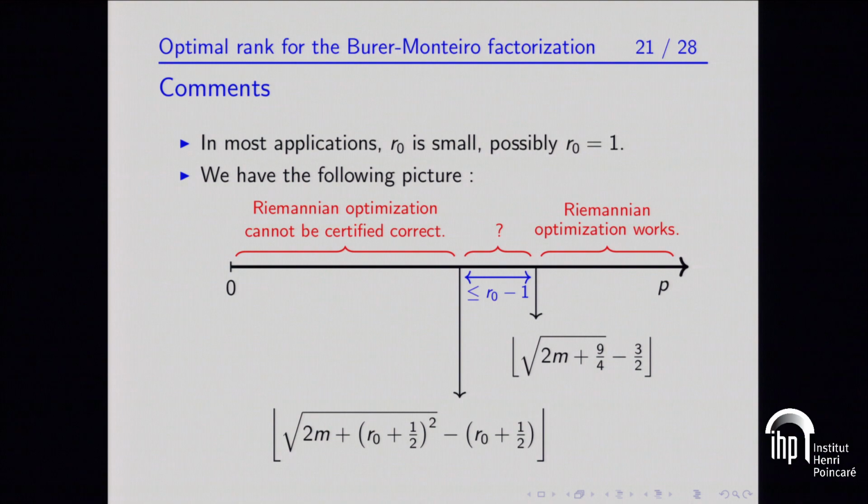However, when you take P to be smaller than this quantity, then it's not possible to certify that Riemannian optimization algorithms will work unless you have some assumptions on the cost matrix C. And in between you don't know, but the in between is small because you can see that it's smaller than R0 minus 1, and since R0 is typically of the order of 1, this is small.